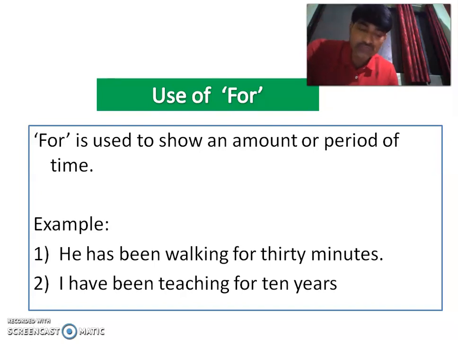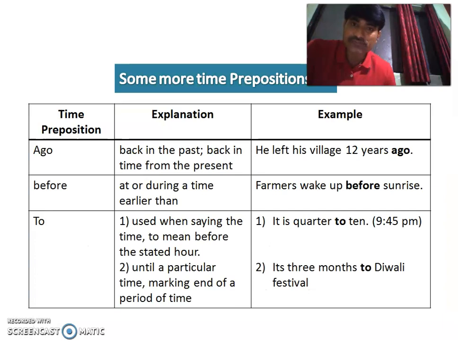That's why you need to be very, very careful when you are using these. And most of the time, this particular usage of since and for is asked. Now, the examiners are in love with these particular prepositions. And these are some prepositions that are very easy to understand, like ago, before, to. By the examples itself you will understand what exactly I want to say.